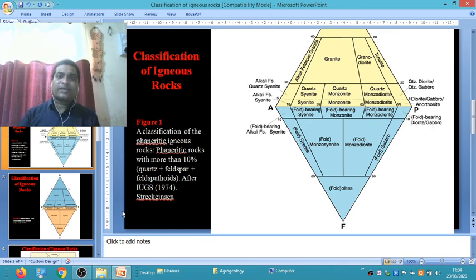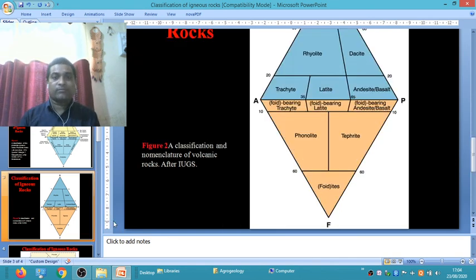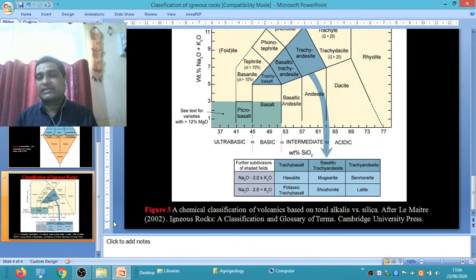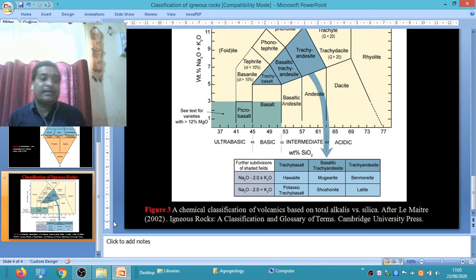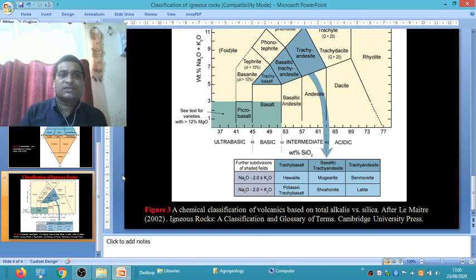Q for quartz, A for alkali feldspar, P for plagioclase feldspar, F for feldspathoid, in both cases, volcanic as well as plutonic. And the third type of classification is based on the presence of total alkali versus the presence of total silica suggested by Le Maitre. These are very important classifications for any postgraduate MSc geology students as well as BSc geology students.